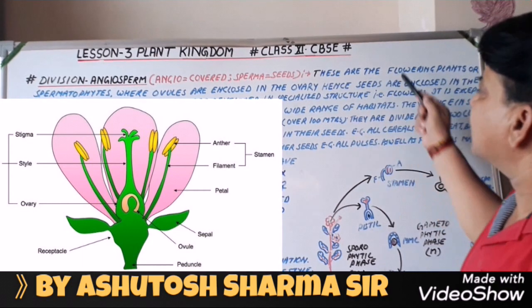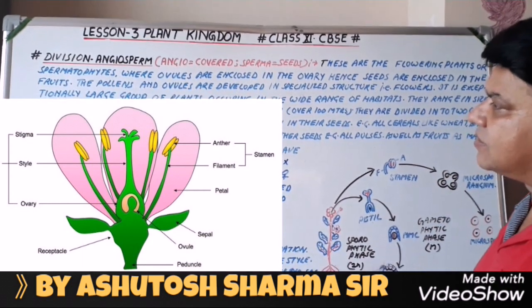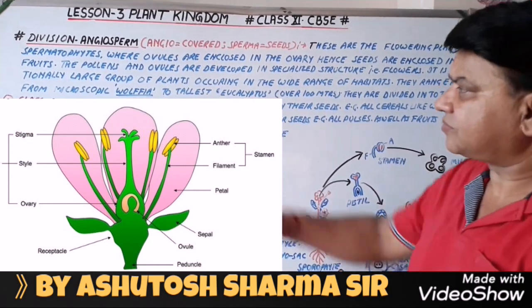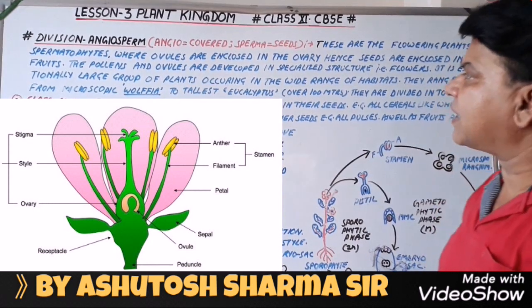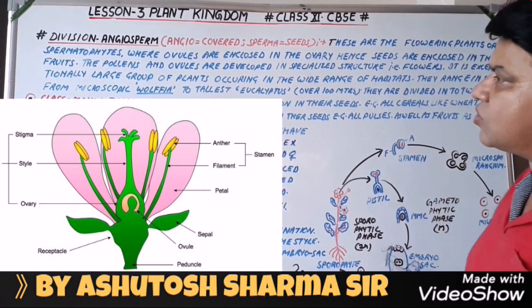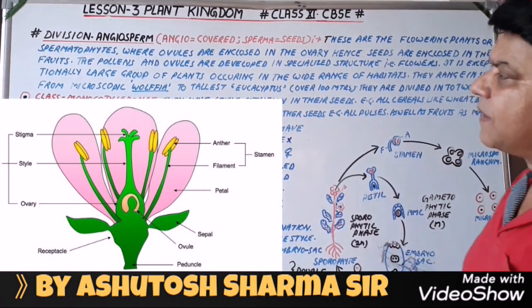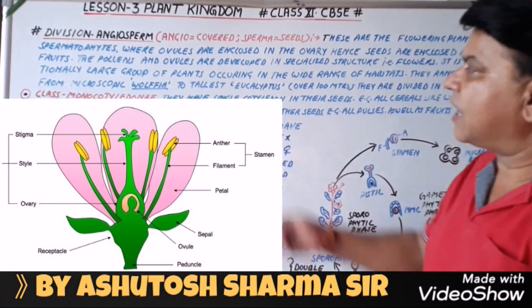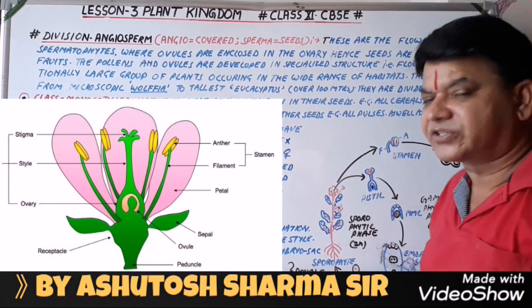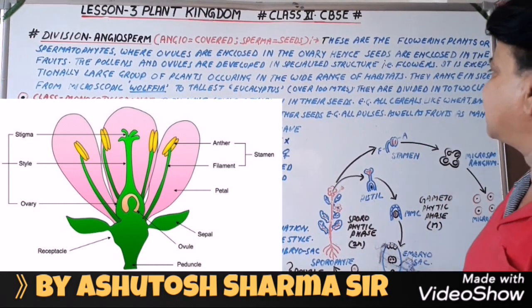Now these are the flowering plants or spermatophytes, that is seed-bearing plants, where ovules are enclosed in the ovary, hence seeds are enclosed in the fruits. The pollen and ovules are developed in a specialized structure, that is flowers.